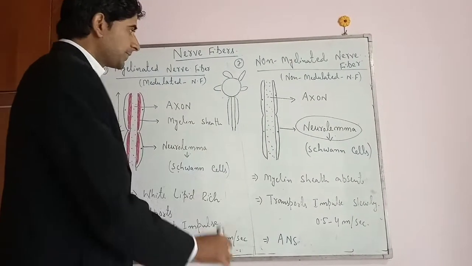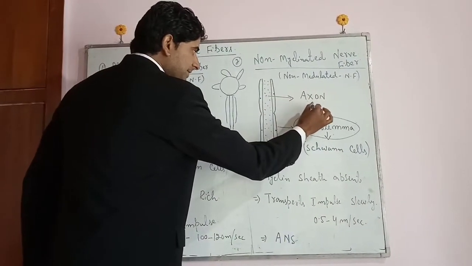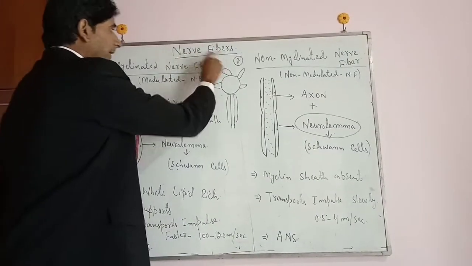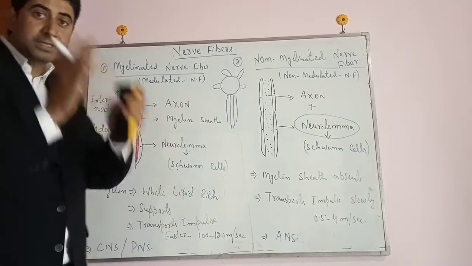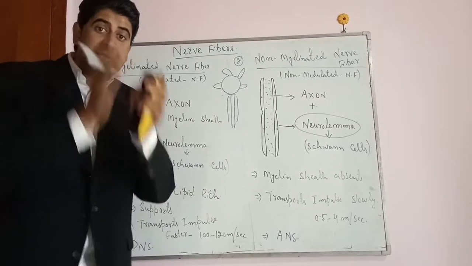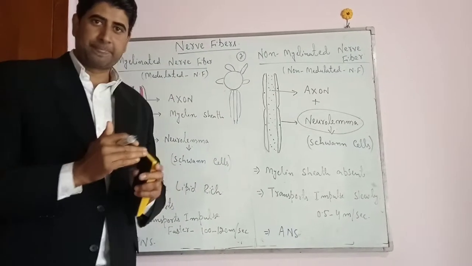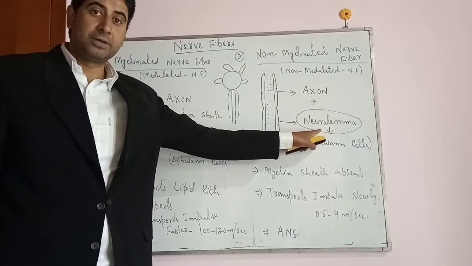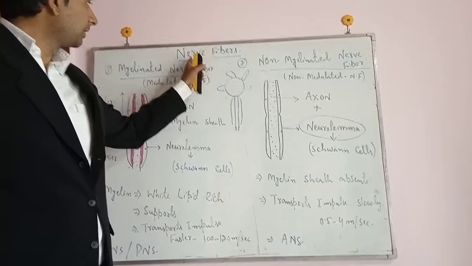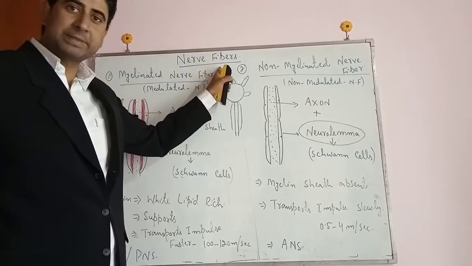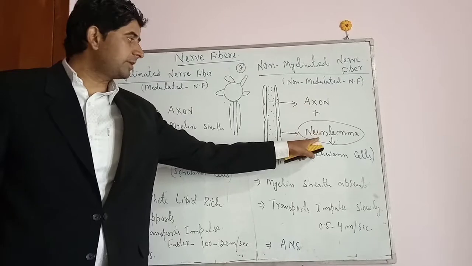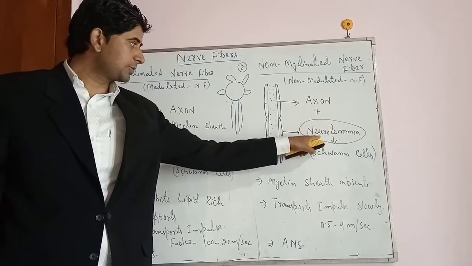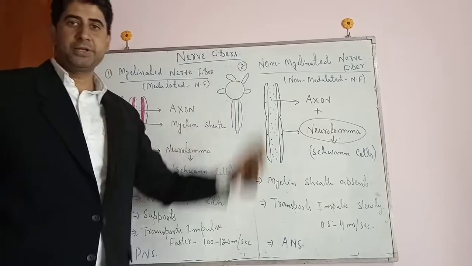So that means axon plus neurolemma is termed as nerve fiber. That means nerve fiber का मतलब है axon with this additional covering. That covering is termed as neurolemma. So in addition to that, nerve fiber का simple मतलब है when the axon is covered by means of the neurolemma. So axon plus neurolemma, they constitute the nerve fiber.